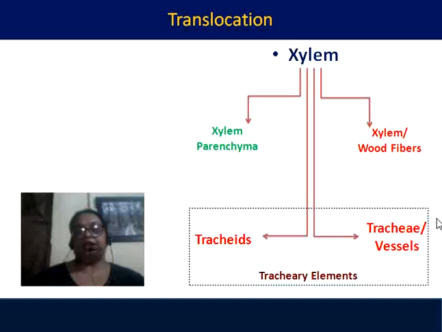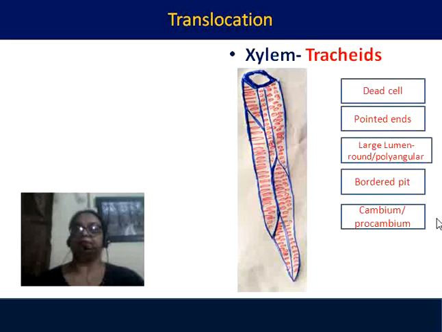Actually, tracheids and trachea are very important tissues, as the development of these cells or structures led the plants to the terrestrial habit. Let us see the structure of tracheids and trachea. If we see the tracheids, they are dead cells. They are pointed at the ends. If you can see, the ends are pointed. They have a large lumen or central cavity, which is large, round, and it may be polyangular.